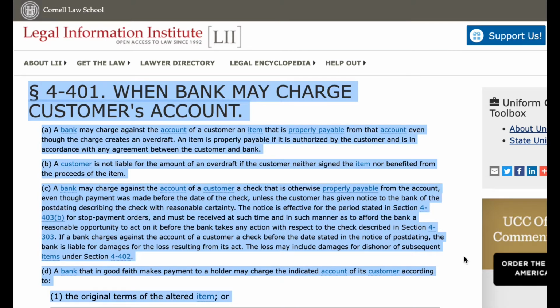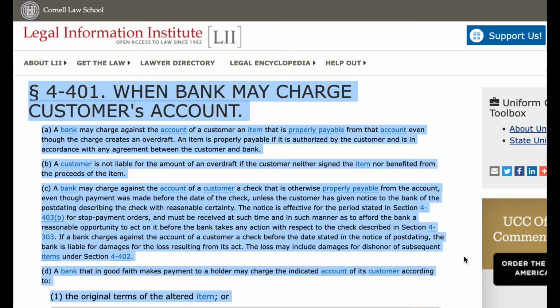A. A bank may charge against the account of a customer an item that is properly payable from that account even though the charge creates an overdraft. An item is properly payable if it is authorized by the customer and is in accordance with any agreement between the customer and bank. B. A customer is not liable for the amount of an overdraft if the customer neither signed the item nor benefited from the proceeds of the item.